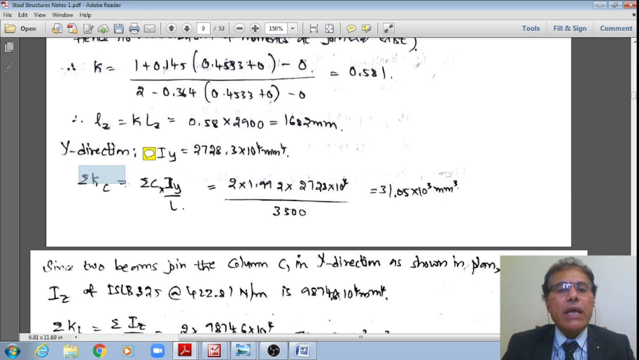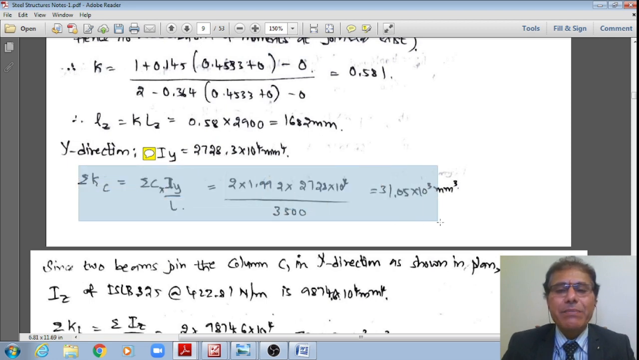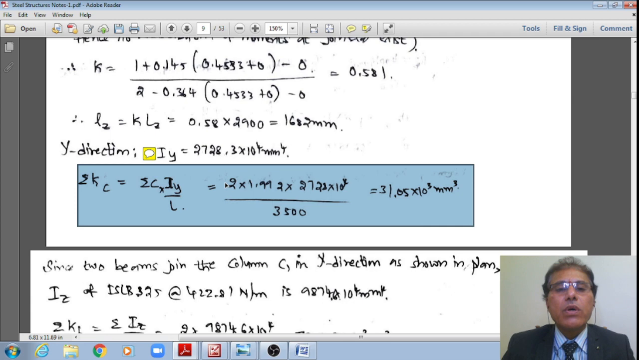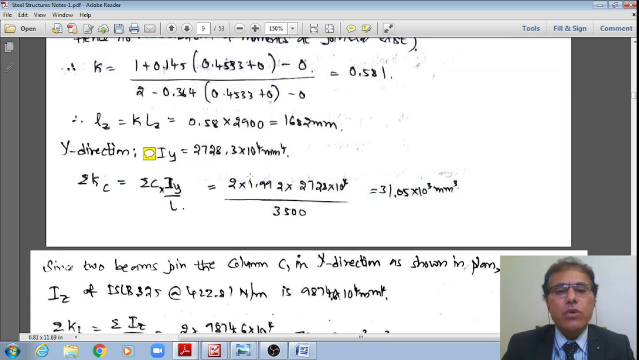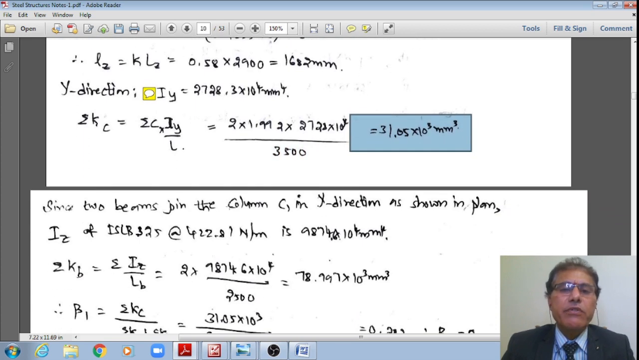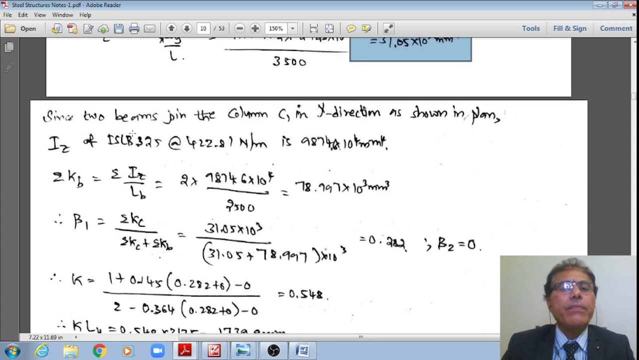Therefore, now I will calculate the summation of all these stiffnesses, sigma c. Therefore, it is equal to 2. Two such columns are there; even in the y direction, 2 columns are there, student. Please see, right? And with the correction factor of 1.992 with 2728 × 10^4 divided by unsupported length 3500. That works out to 31.05 × 10^3 mm³. Very small value compared to that of the previous one, almost 10% only, right?